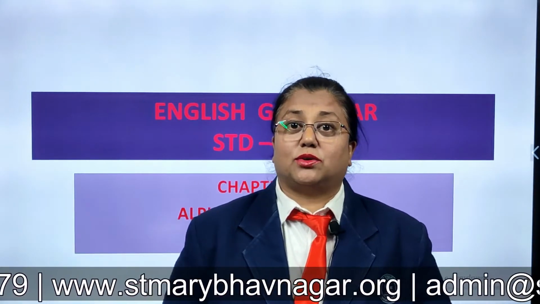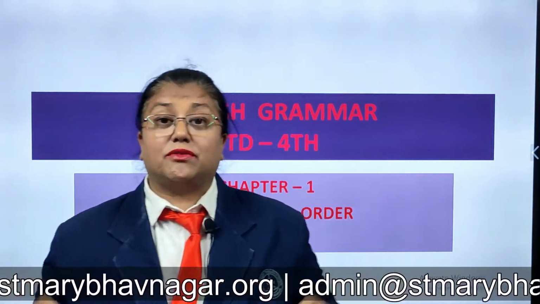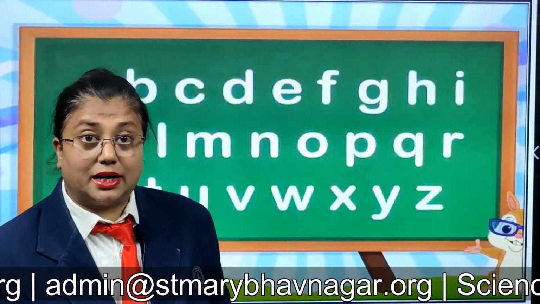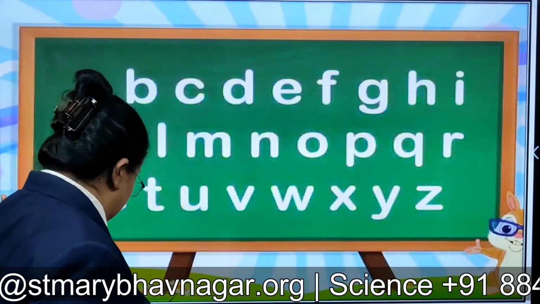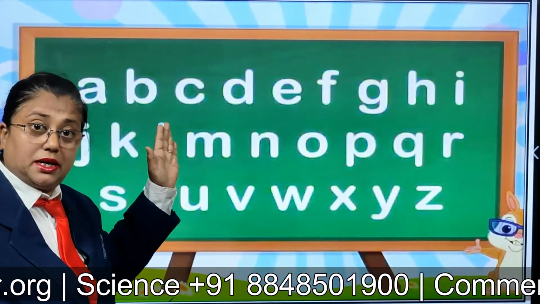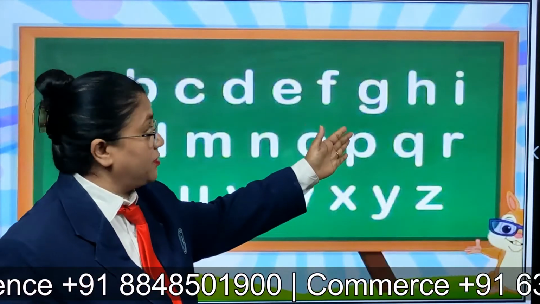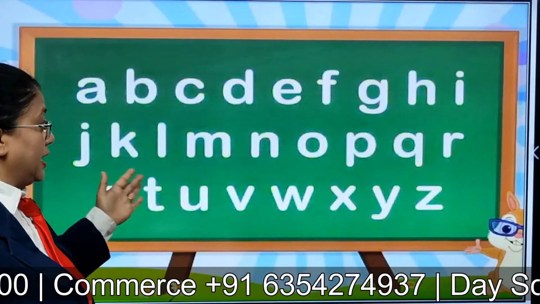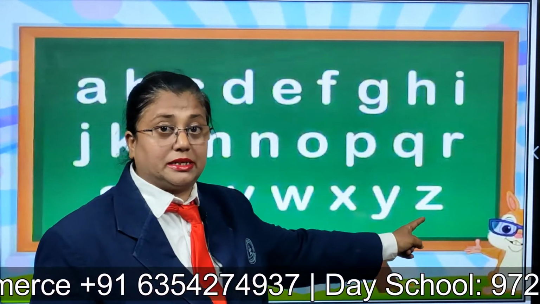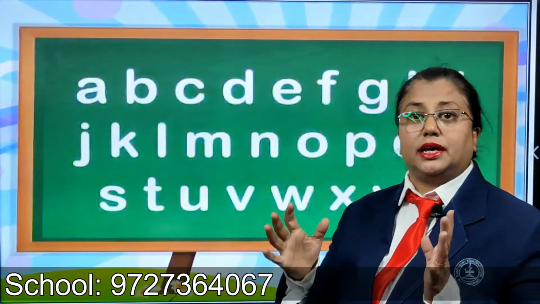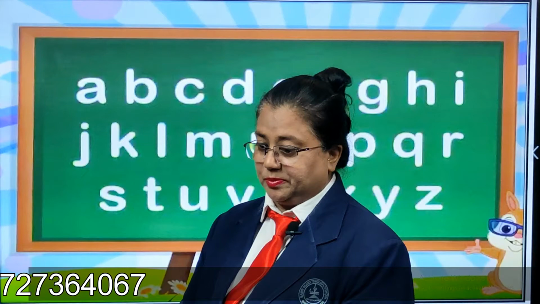It's not in order. We have the alphabets in order, and that is why it is written like this. Can you see the order? After A comes B, C, D, E, F, G, H, I, so on, and the last letter of the alphabet is Z. This is the correct order of the alphabets, right?